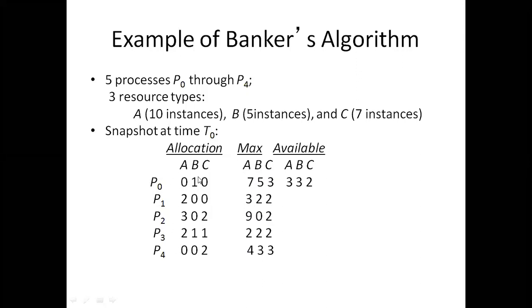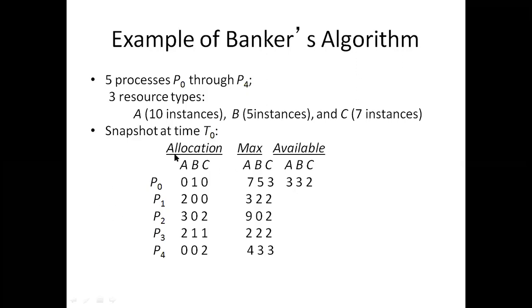Allocation. How many allocated? Actually 7A required, 5B required, 3C required, but you allocated 0, 1, 0. Still how many required by the process? That is called need.